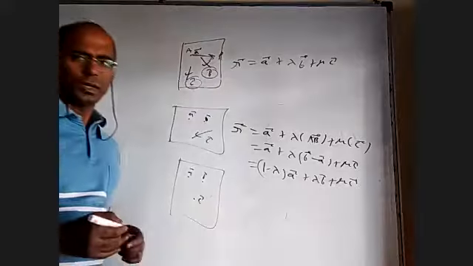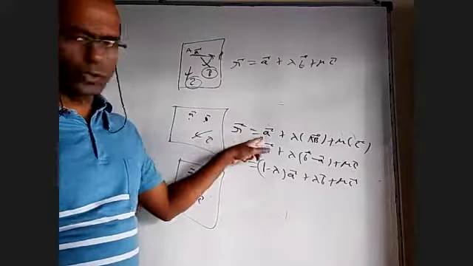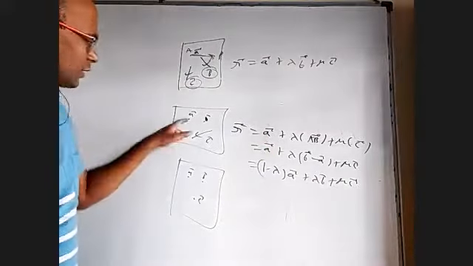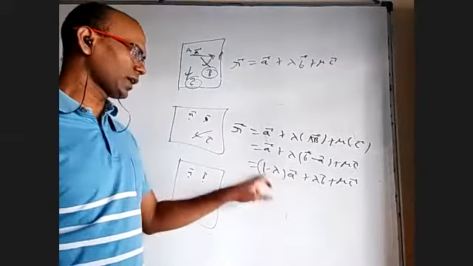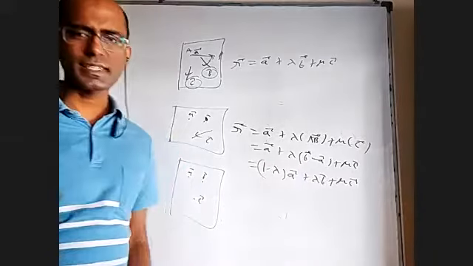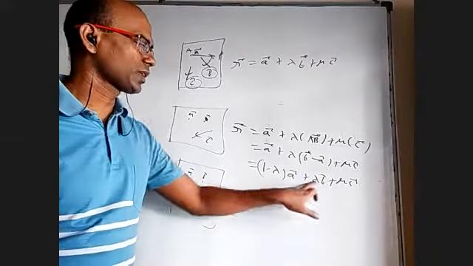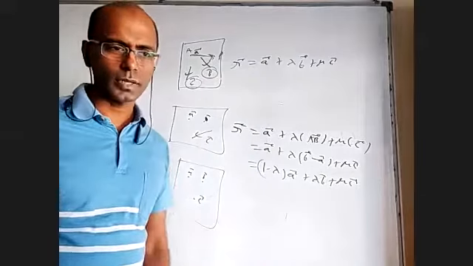One may ask, why should I take A bar? I want to take B bar. Okay, take it, no problem, because A bar is also a point, B bar is also a point. Then this may look different. You may get lambda here and 1 minus lambda here. No problem. It's still the same. After all, the sum of these two is 1. That's the main point. Where you take lambda doesn't matter.